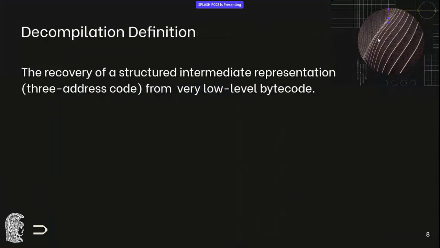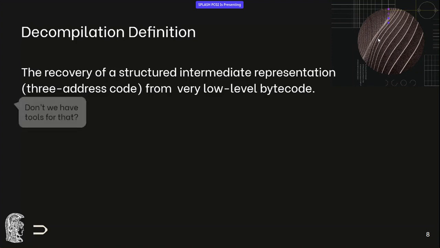Now, let's give our definition of decompilation. We define decompilation as the recovery of a structured intermediate representation, three-address code in our case, from very low-level bytecode. So what we need to do is infer the variables that the stack operations use. We need to produce a control flow graph, and we also identify private functions in reused code segments and code reused in other ways.